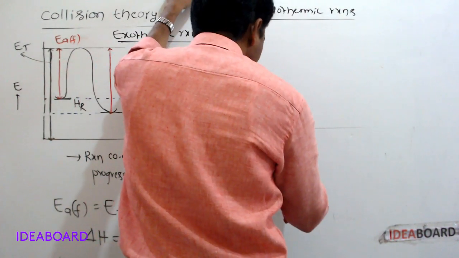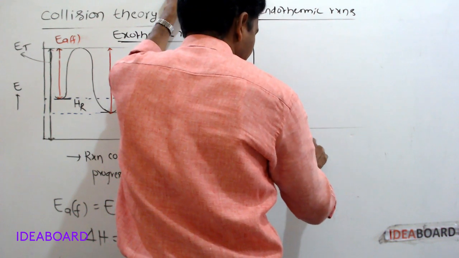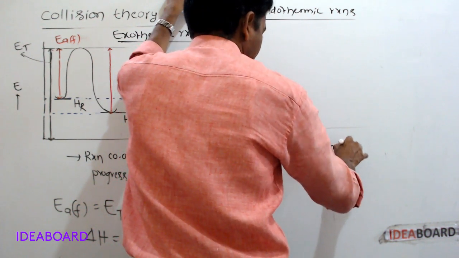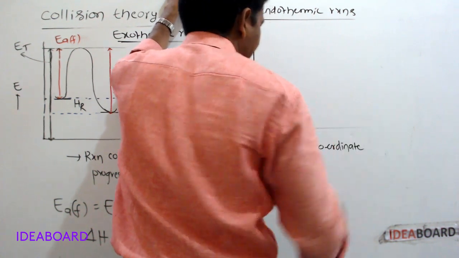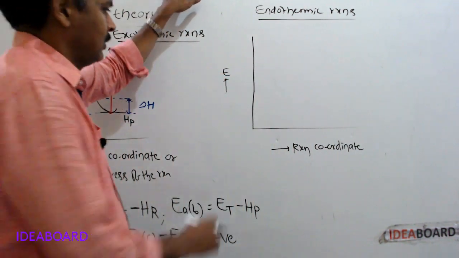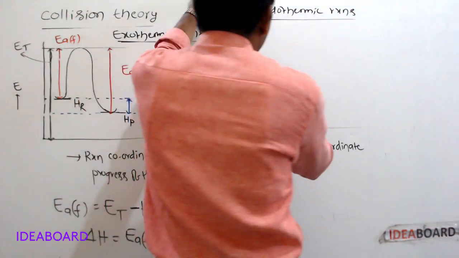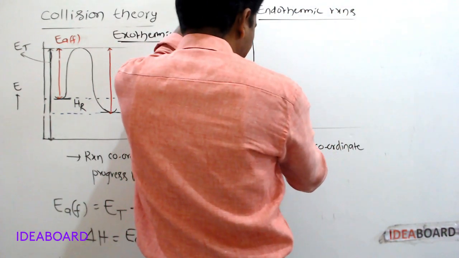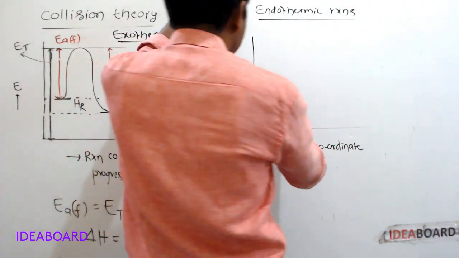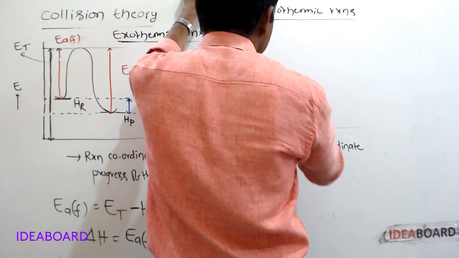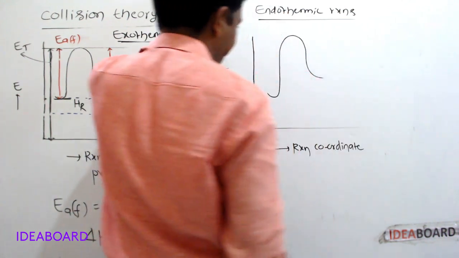Energy against reaction coordinate, or progress of the reaction.